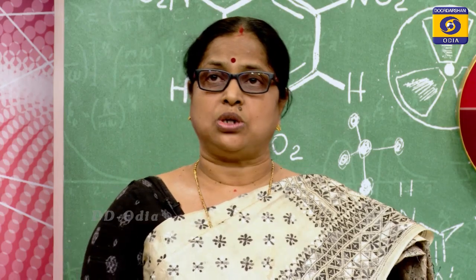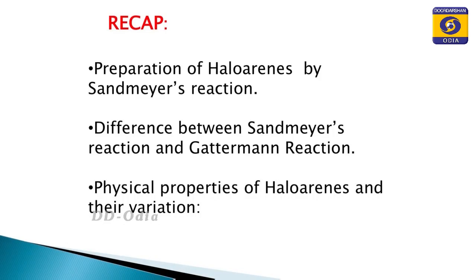Now let us recall the things that we have discussed. We have discussed the preparation of chloro and bromobenzenes from benzene; that preparation of fluorobenzene by direct halogenation is not possible; why we use oxidizing agents like nitric acid or hydriodic acid for the preparation of iodoarenes; and how we can prepare haloarenes by Sandmeyer's reaction. We also discussed the basic difference between the Sandmeyer's reaction and Gattermann reaction, and the variation of the physical properties of the haloarenes.